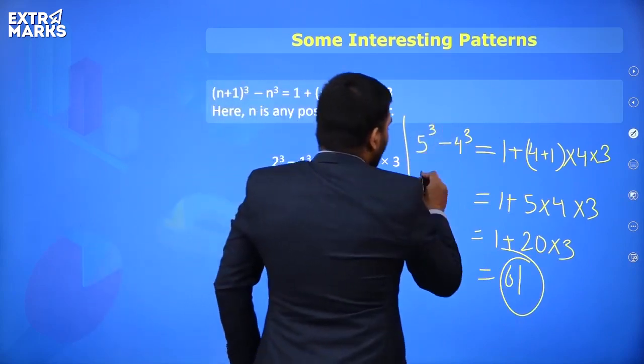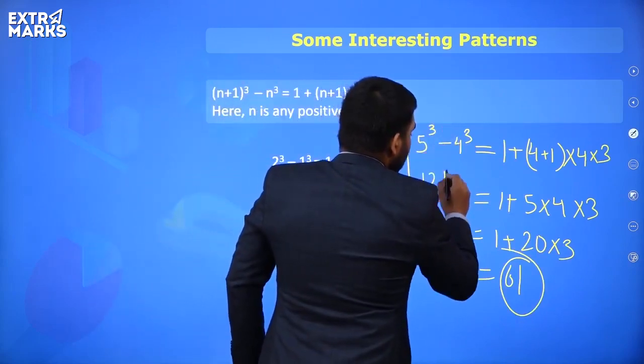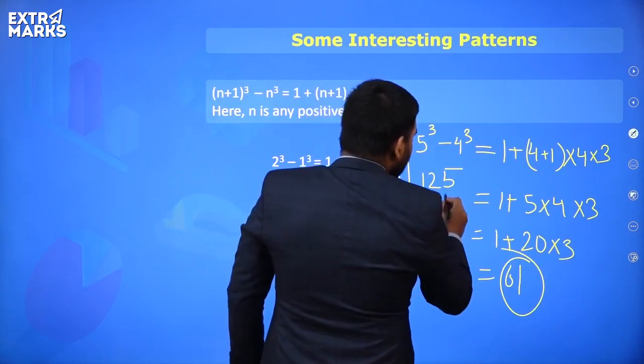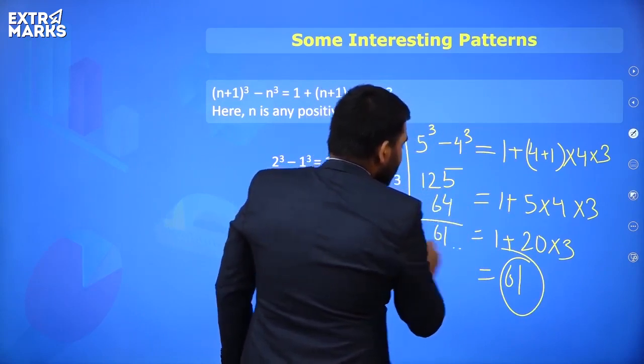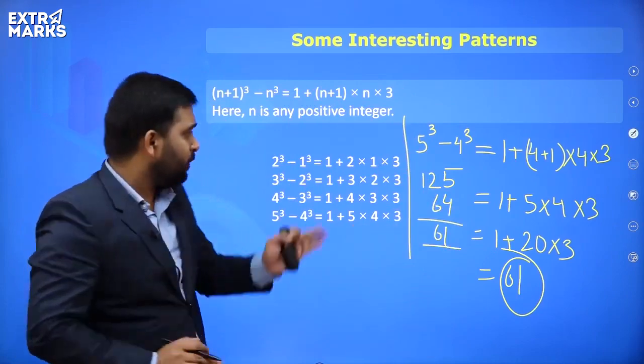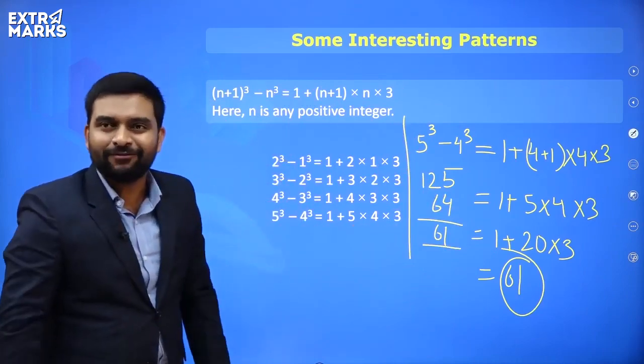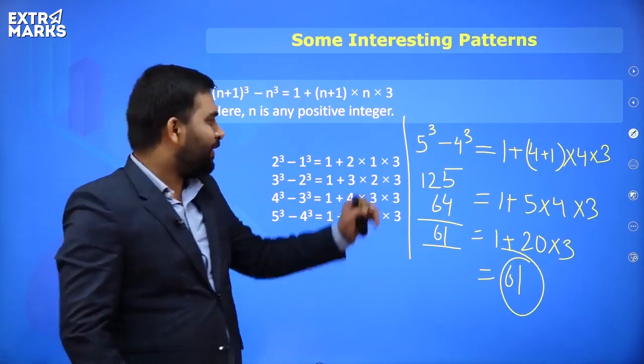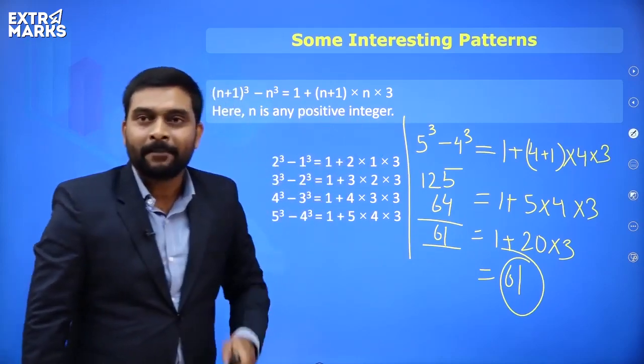Or if you want to solve this, see, 5 cube is how much? 125. 4 cube is how much? 64. So you get how much? 61 only. This is the way you can solve this. I hope this particular pattern is now clear to everyone. Yes or no, everyone? You can remember this formula.